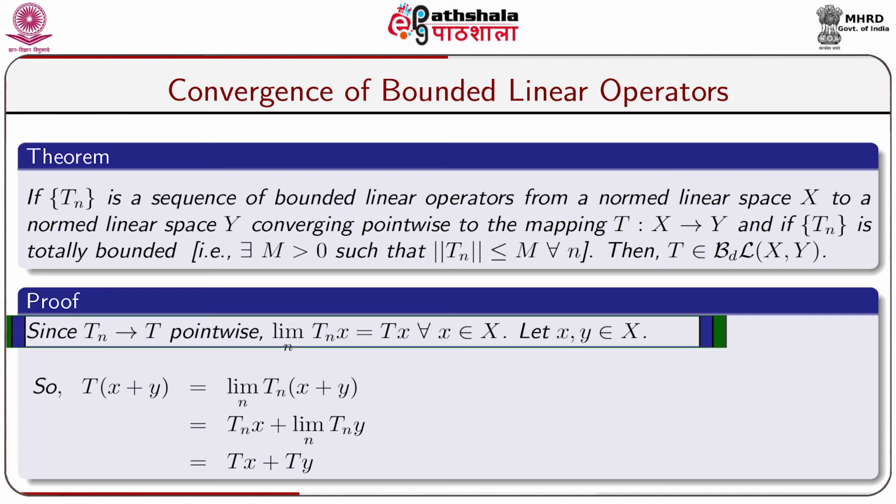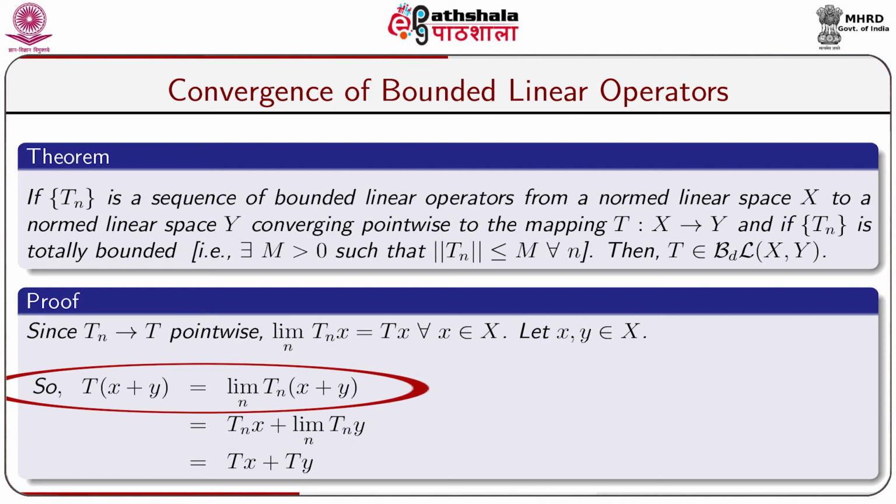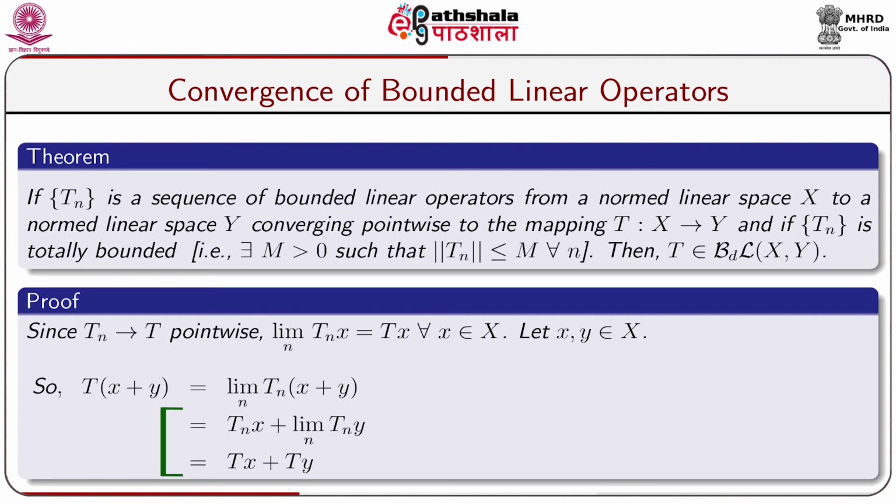Since Tn converges to T pointwise, we have limit of Tn x, where the limit is taken over n, is equal to Tx for all x belonging to X. Let x, y belong to X. We shall now show that T is linear. So, for this we calculate T of x plus y, which is equal to limit of Tn(x plus y), because Tn is pointwise convergent to the mapping T from X to Y. So, limit of Tn(x plus y) is equal to limit of Tn x plus limit of Tn y, which is equal to Tx plus Ty.